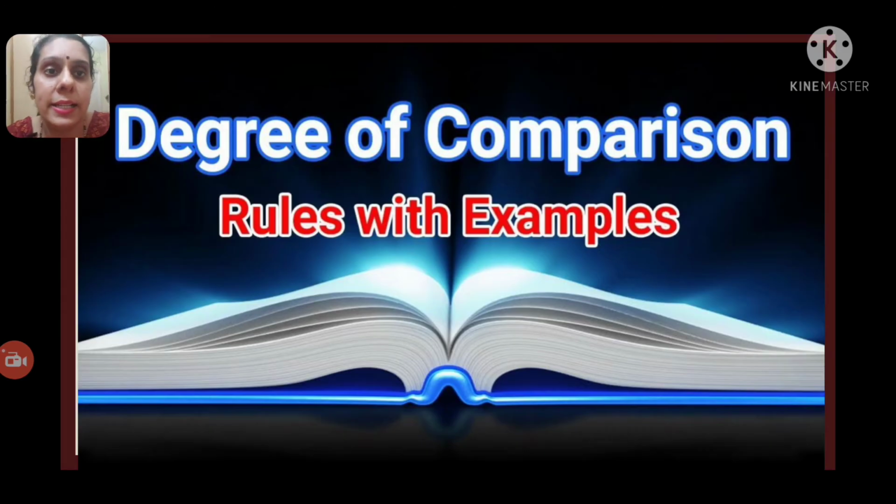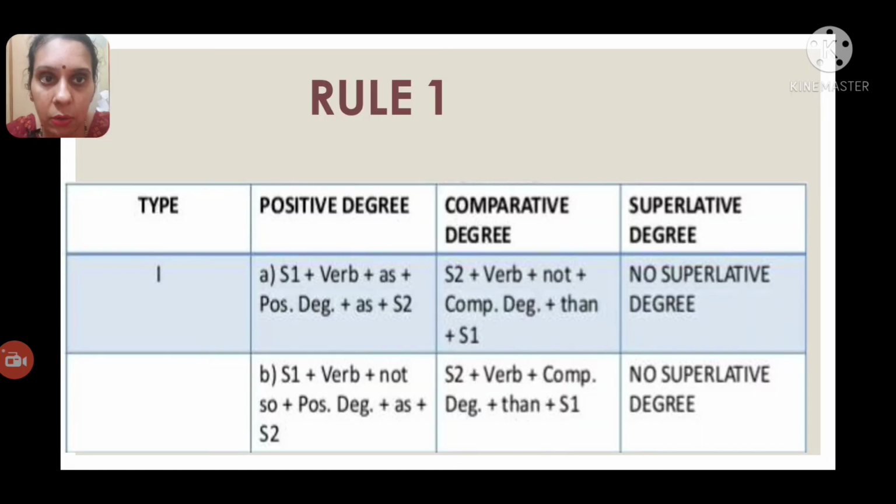Okay, now let us see the rules for changing a sentence into different types of degrees of comparison without changing its meaning. See the first rule here: if the positive degree is an affirmative sentence, then the comparative degree will be negative. Here you will have two subjects.